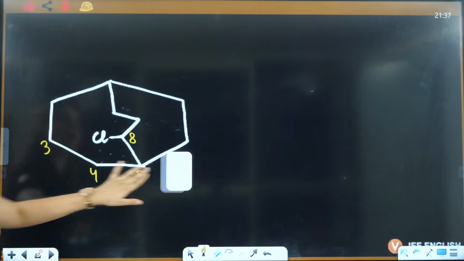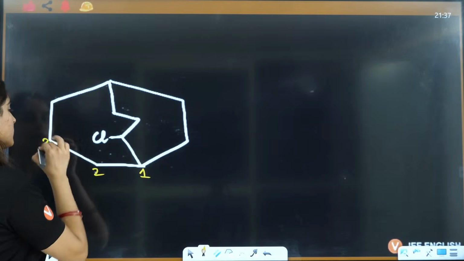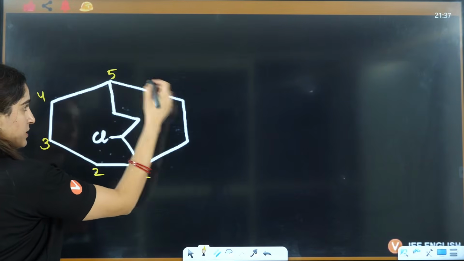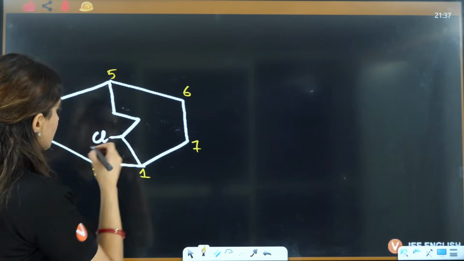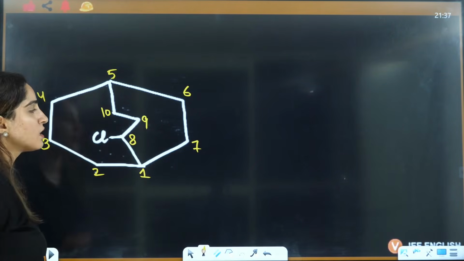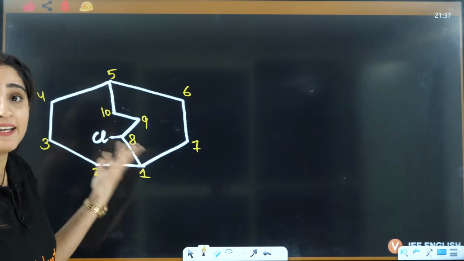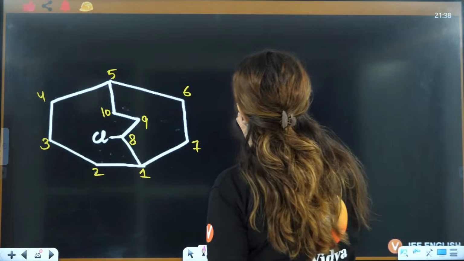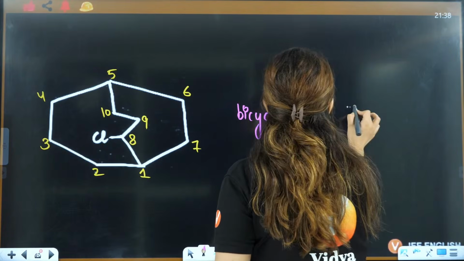You can choose it from here, 1, 2, 3, 4, so that you can give chlorine the lowest number: 6, 7, then 8, then 9, then 10. Because I want to give chlorine the lowest number, I can't give it 10 if I can give it 8, right? So it will be bicyclo, then again a bracket.